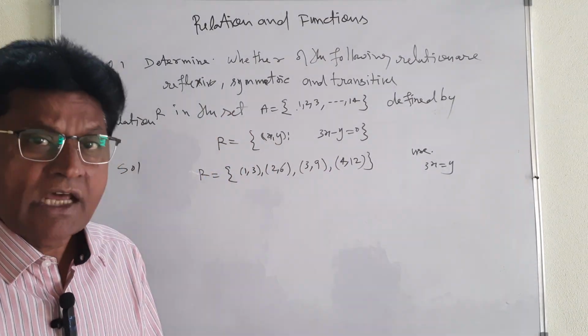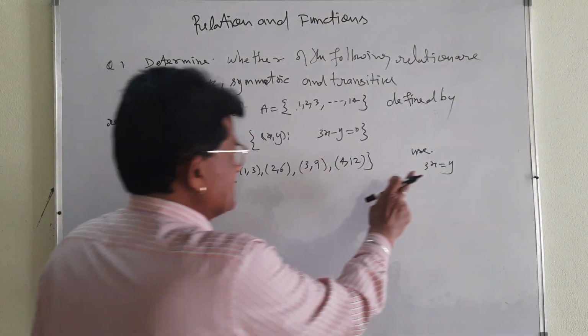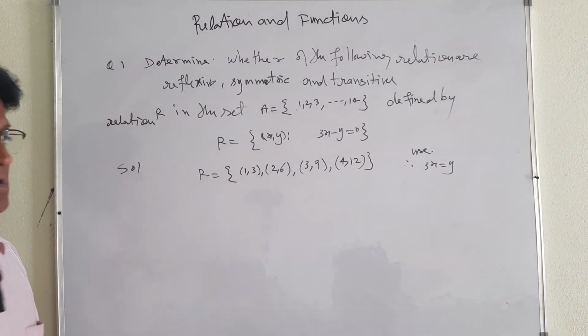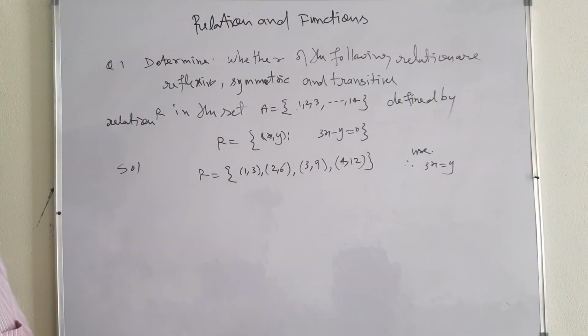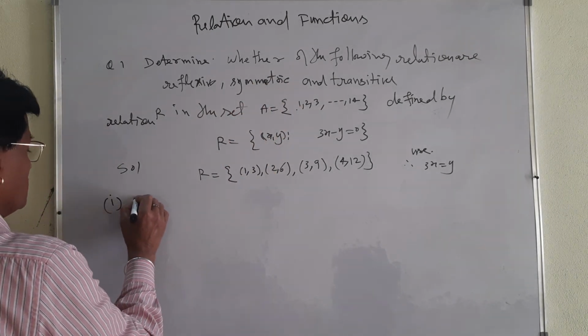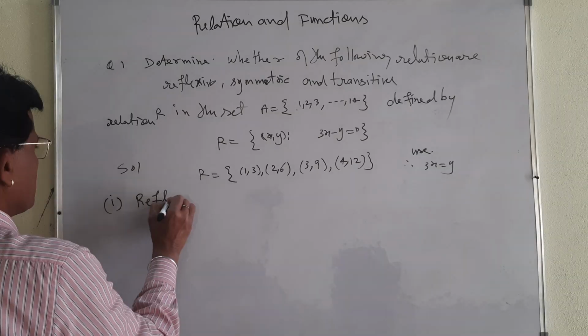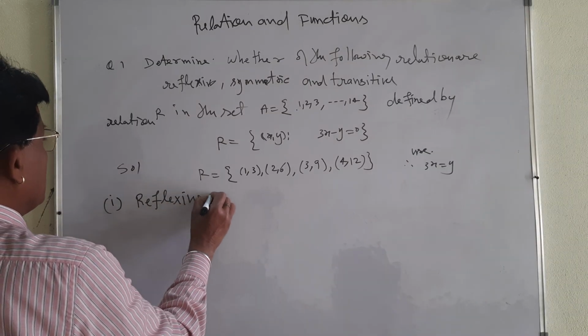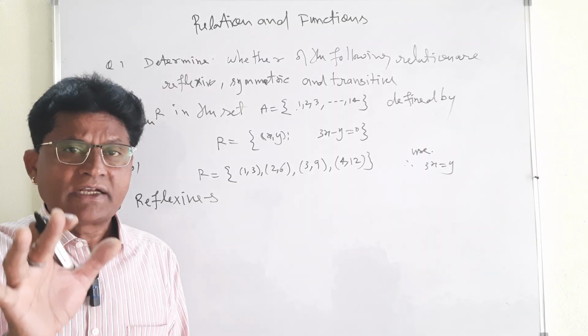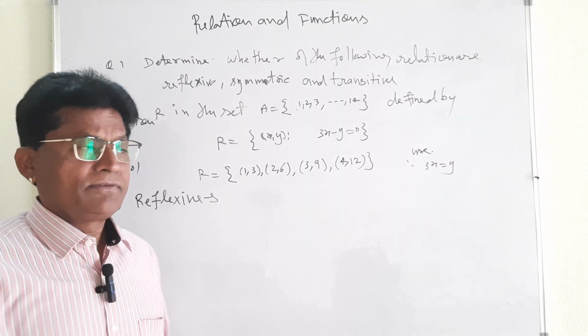As I told you, you must form the relation first of all as per the condition which is given over here. Okay? This is the relation. And you must check whether this is reflexive. I told you already about reflexive. So you must know the definition of reflexive, symmetric and transitive.